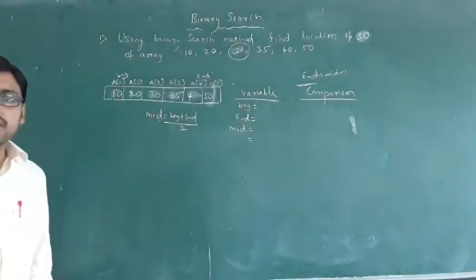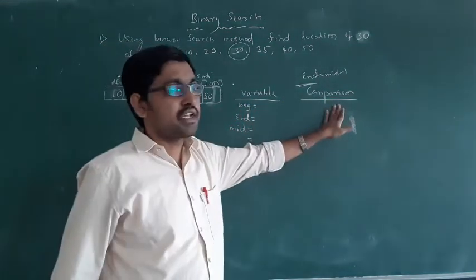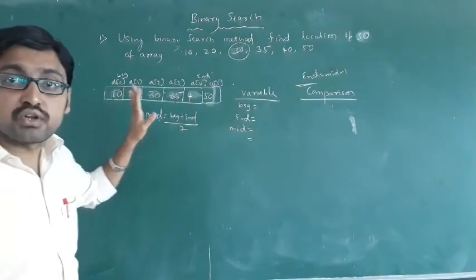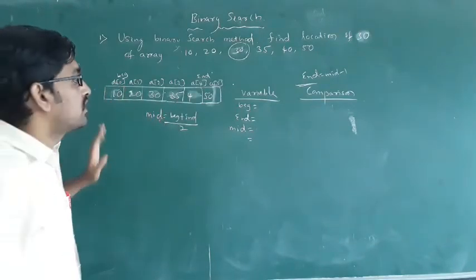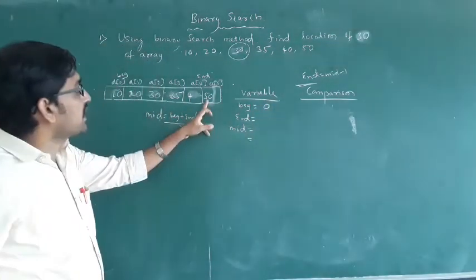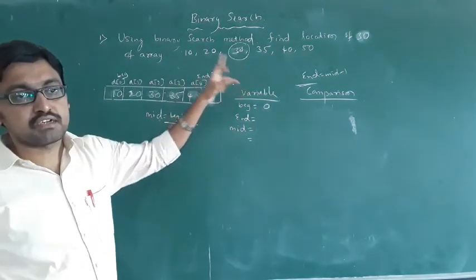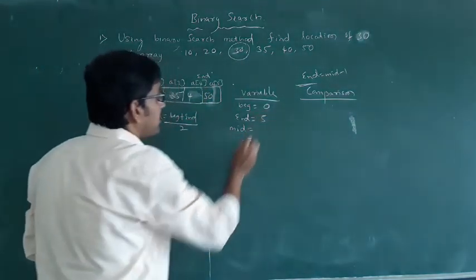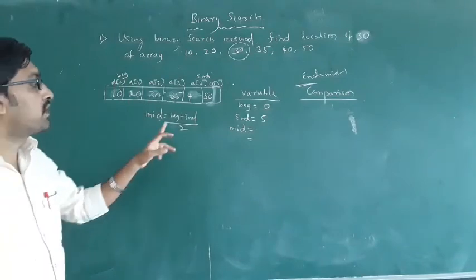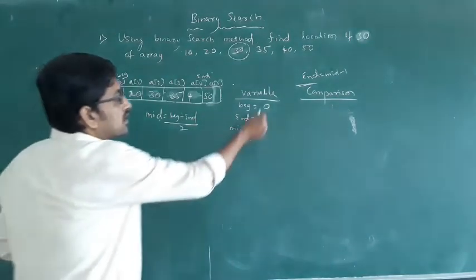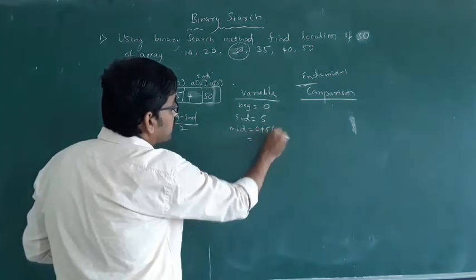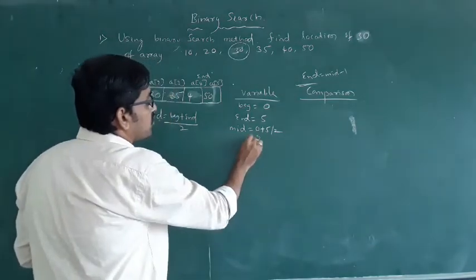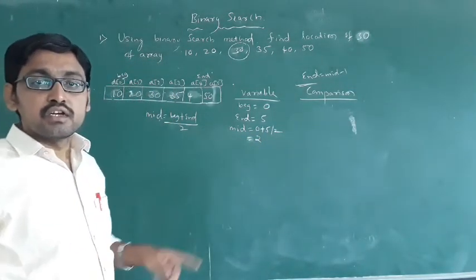Now go for the problem variables. You have to write the comparison. How much is the beginning here? Always the beginning is 0, remember this, starting. Okay, beginning is 0. Then how much is the end? You have only 6 elements, so in the array it is a of 5. See, end is 5. Then to find the middle element, 0 plus 5 by 2, how much? 2.5. You cannot write 2.5, in an array you have to write 2.